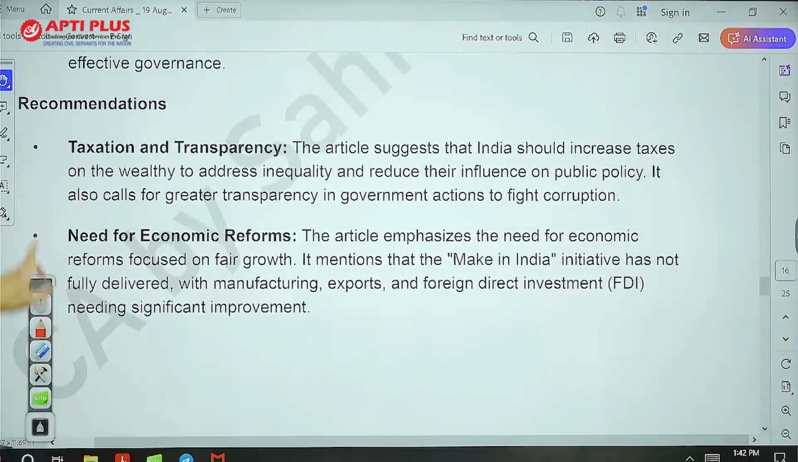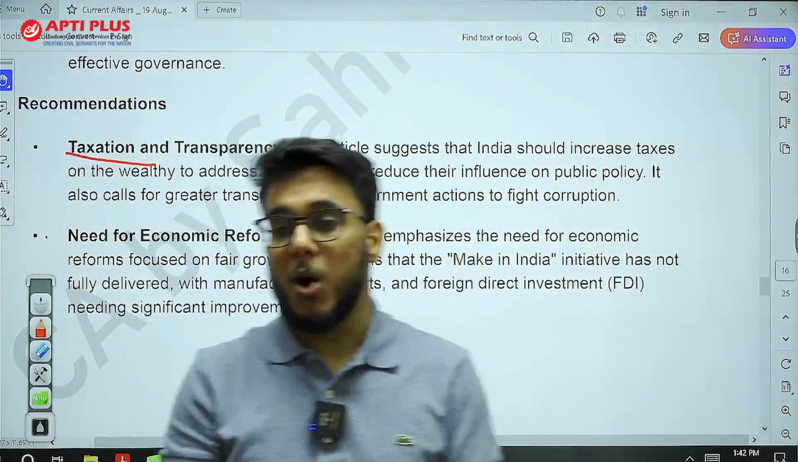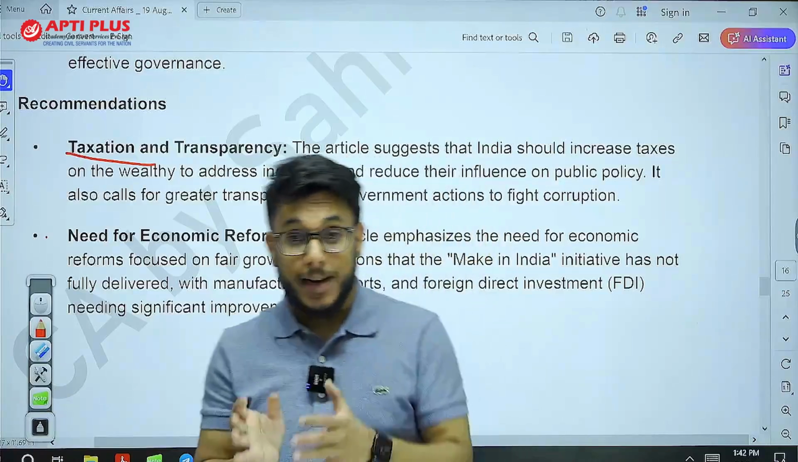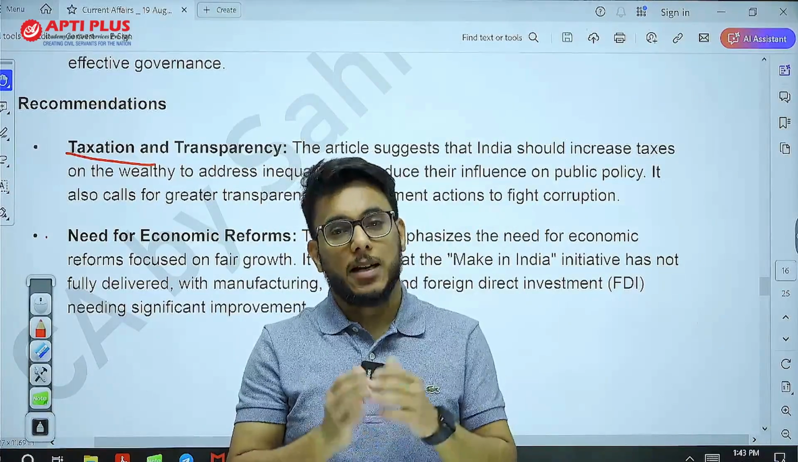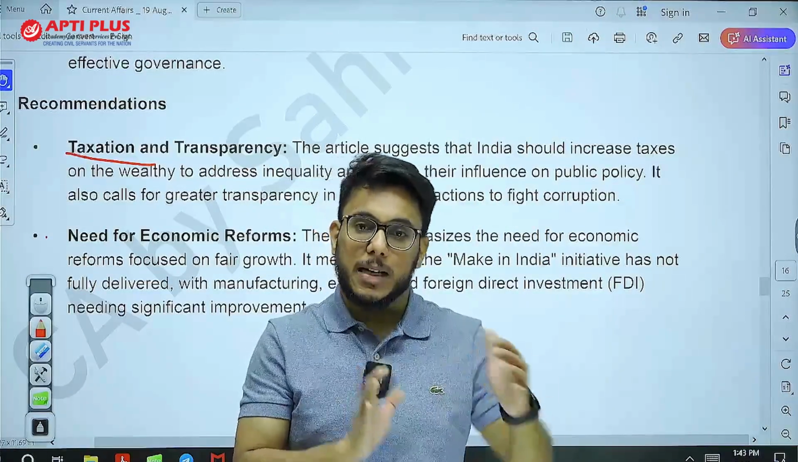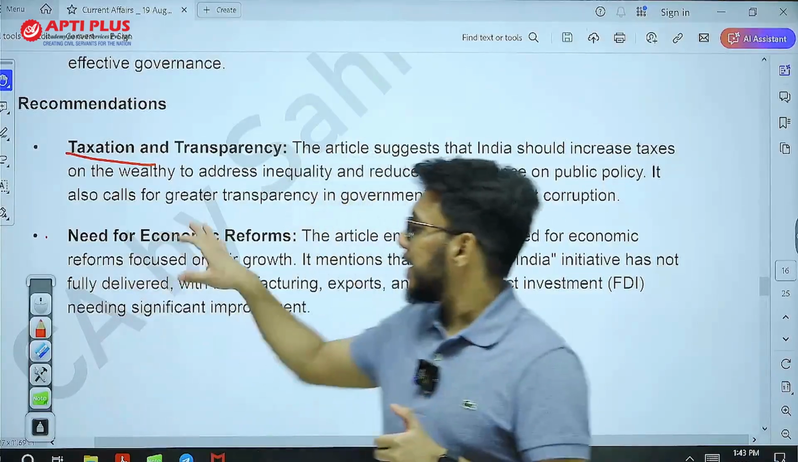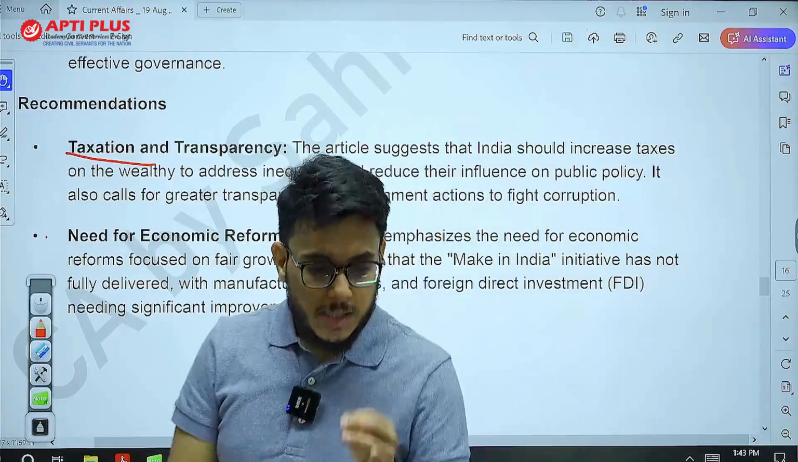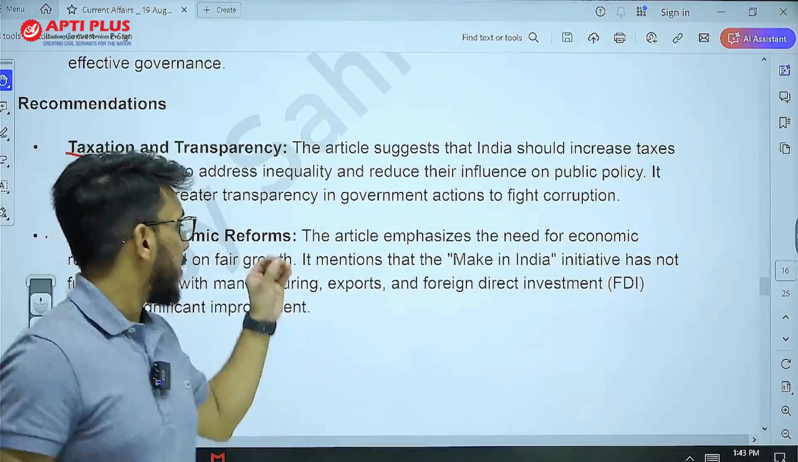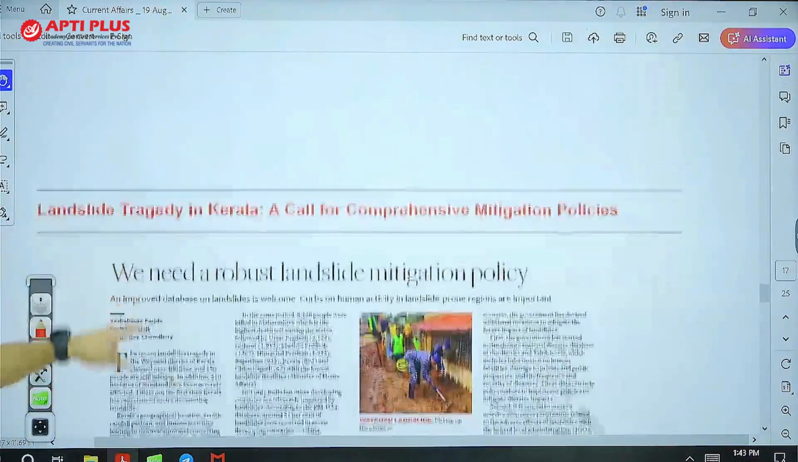So what are the recommendations? Number one, taxation and transparency. Recently there was a report that income tax paid by people is now more than the corporate tax being collected. So taxation should be used in such a way that wealthy people are taxed progressively so that their excess wealth can be used for the welfare of society. Second, rapid, sustained, meaningful economic reforms are needed so that the wealth inequality that has happened could be mitigated.